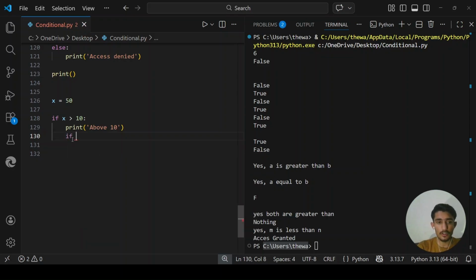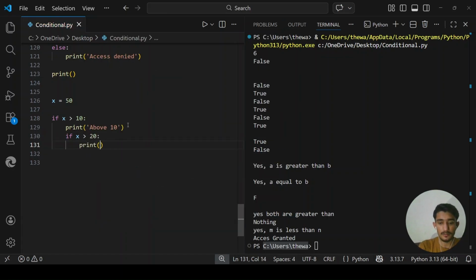So now I'm creating another if condition inside the if block. This is called nested. If x is greater than 20, print above 20. Now I'm creating another if statement inside the if block.